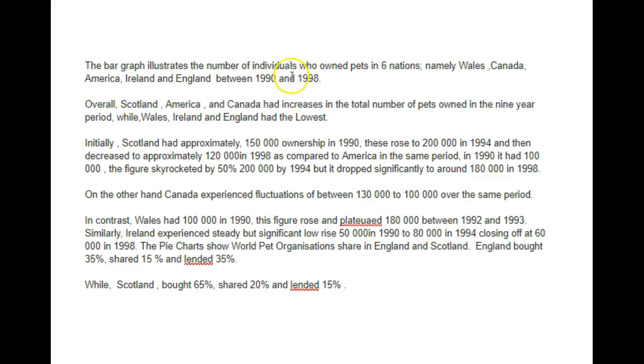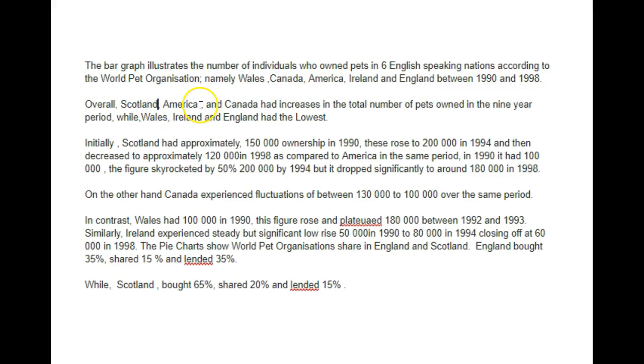So, the bar graph illustrates the number of individuals who owned pets in 6 nations. In order to make this more specific, we could say English-speaking nations, namely Wales, Canada, America, Ireland, and England, between 1990 and 1998. And here, we could say, according to the World Pet Organization, just to reference where the data came from. Overall, so spaces don't go before punctuation, they only go after. Overall, Scotland, America, and Canada, and also, in a list, we don't need the comma before the final item in the list.